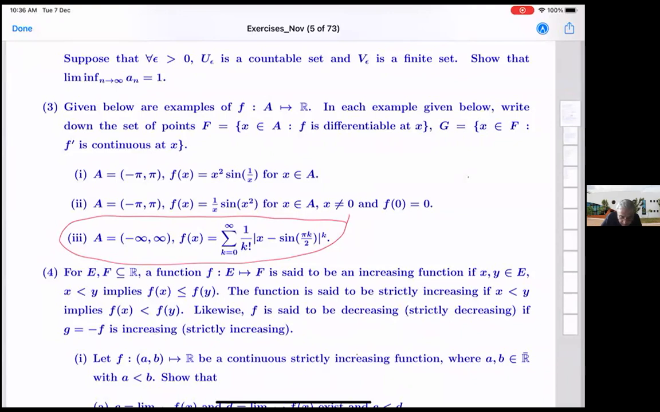So let's see at x equal to 0, what happens? At x equal to 0 and k equal to 0, this is non-existent. The k equal to 1 term will be 0 minus sine of pi by 2, with an absolute value of sine, right? So we can see that at x equal to 0, this will not be differentiable. This will be differentiable but not continuous.